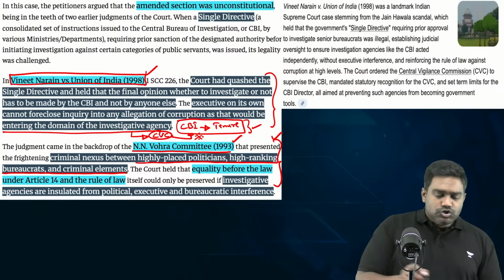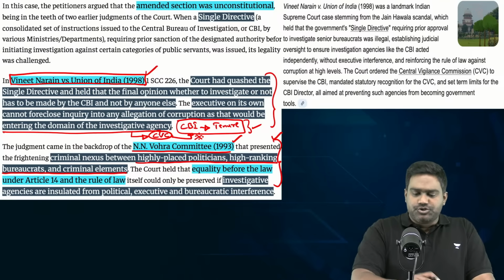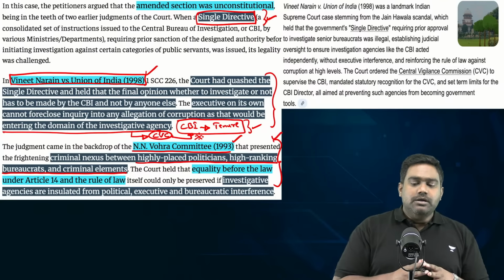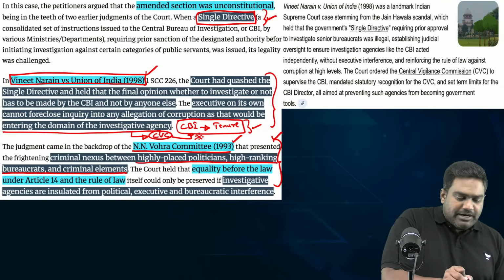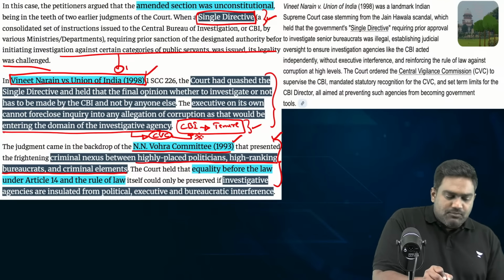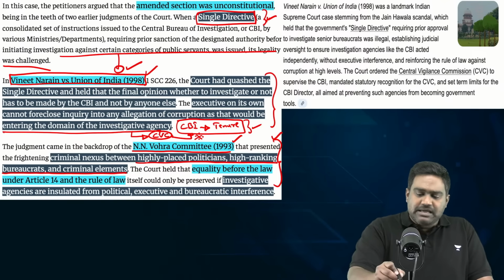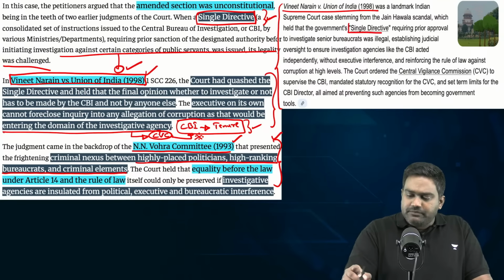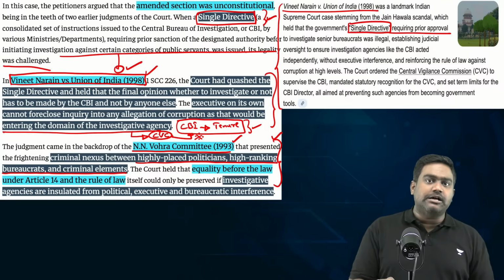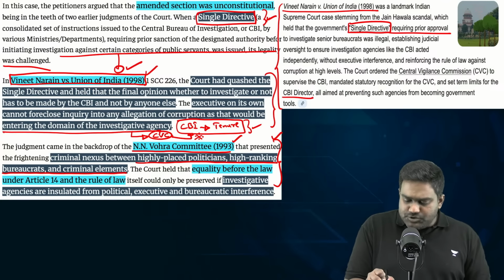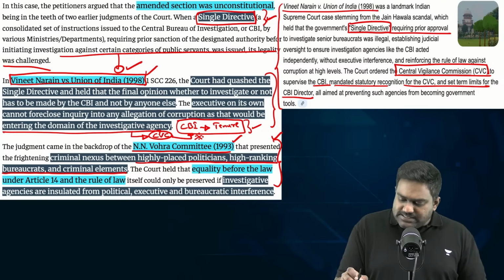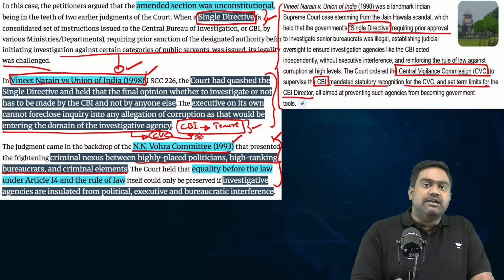So, for that, you need independent agencies like CBI, which can impartially investigate cases and crack down on corruption within the government. So, in the Vineet Narayan case, the Supreme Court had placed restrictions. It had done away with this single directive, declaring it as unconstitutional and against the spirit of rule of law. But what did the government do? The government tried to bypass the judgment passed by the Supreme Court in the Vineet Narayan case.